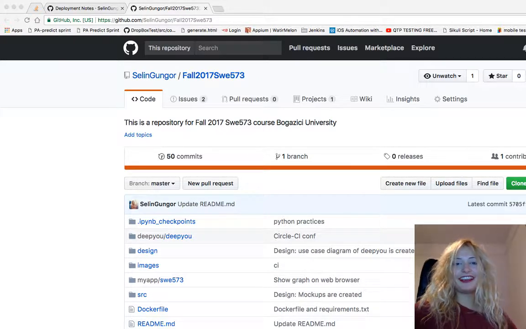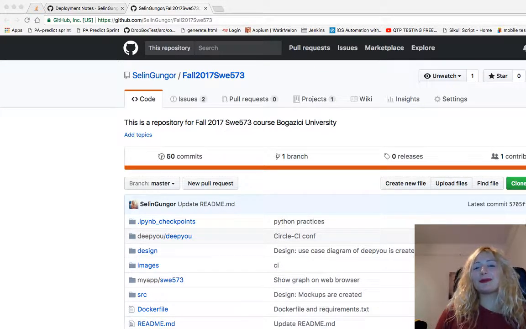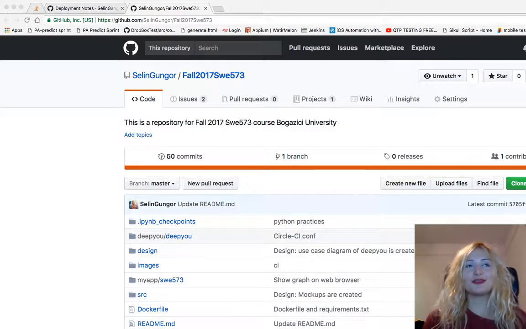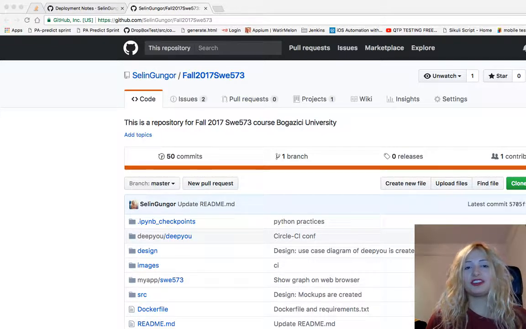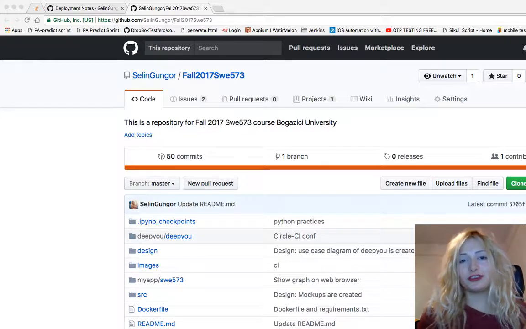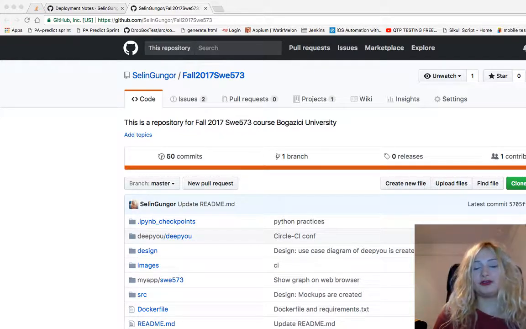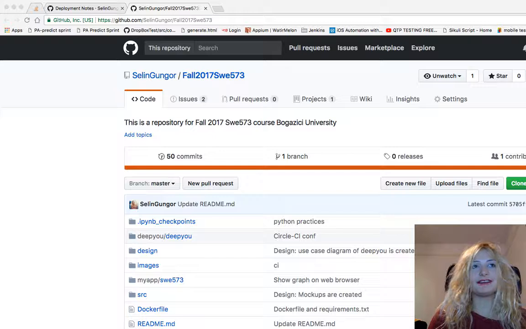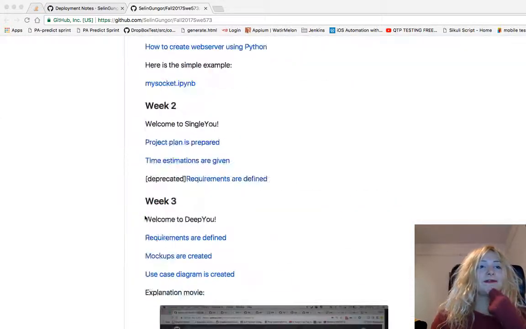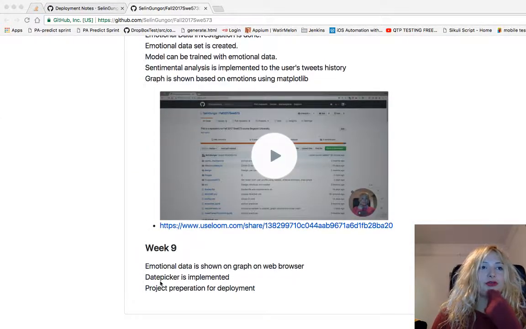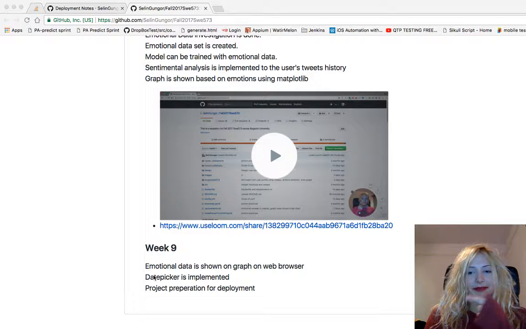Hello, I'm going to talk about what I did this week for my DeepYou project. DeepYou is a sentimental profiling application for a specific Twitter user, based on his historical, past tweets. This is my GitHub repository, and let's go through my notes in the README.